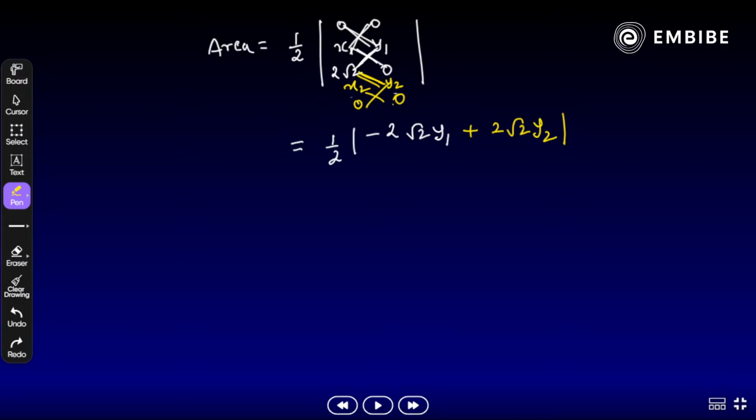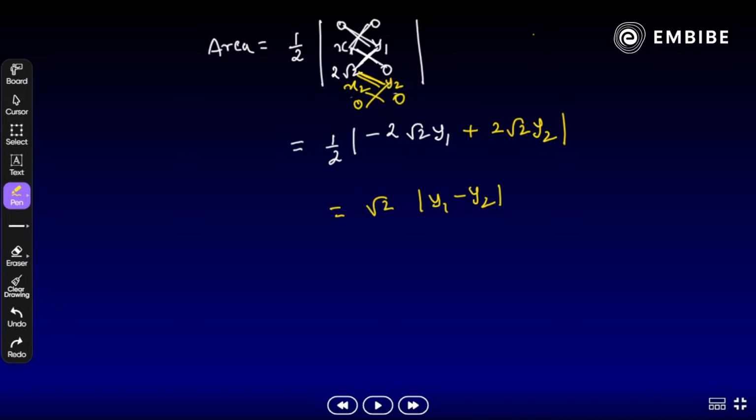Okay. Focus on the next here. What we have now, we need to get the value here. So if we simplify, take a look here. If we simplify, what we get? Root 2 times mod of y1 minus y2.